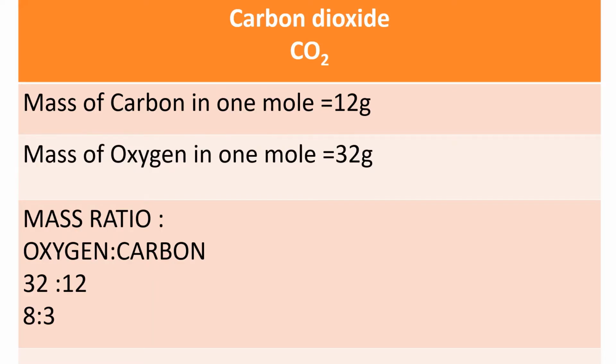Let's now try to find the mass ratio of the atoms present in some compounds. The first example we are taking here is carbon dioxide. Carbon dioxide has a molar mass of 44 grams per mole. In 1 mole of carbon dioxide, we have 12 grams of carbon and 32 grams of oxygen. Mass ratio of the oxygen atoms to the carbon atom will be 32:12, which is 8:3. That is, for every 8 grams of oxygen, we have 3 grams of carbon in carbon dioxide.